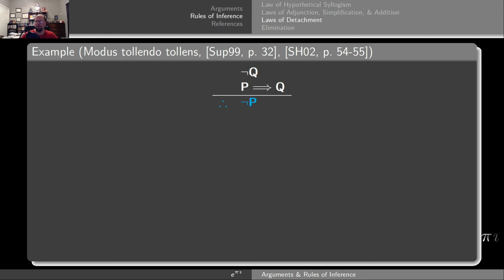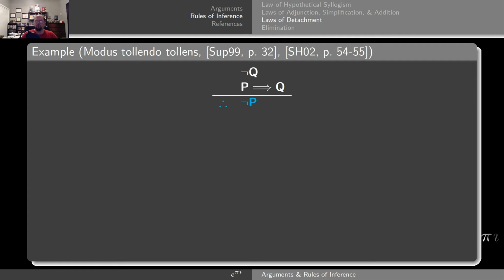So, what's going on here? Well, we have P implies Q, P is the cause, Q is the effect. Well, the effect didn't happen. Therefore, the cause couldn't have been present either. Otherwise, the cause would have made the effect happen. This is basically working backwards in a sense. You know that the effect didn't happen, so we can conclude that the cause couldn't have happened either.